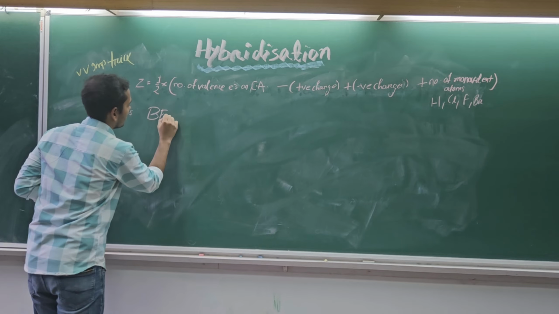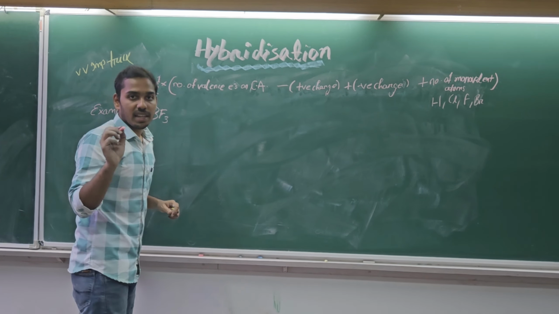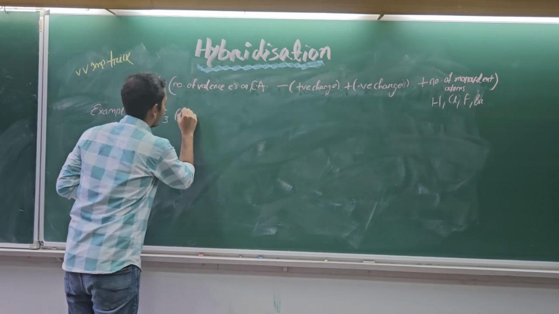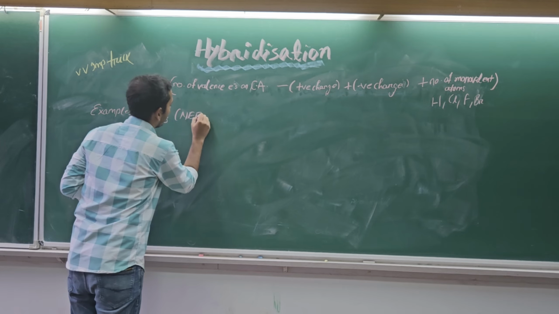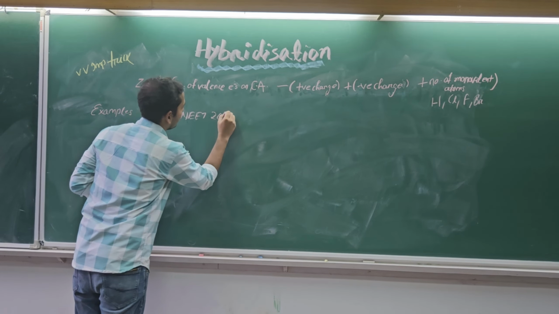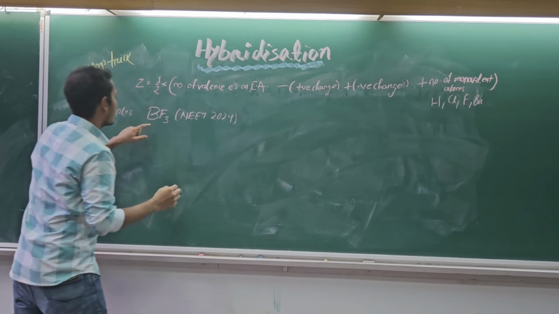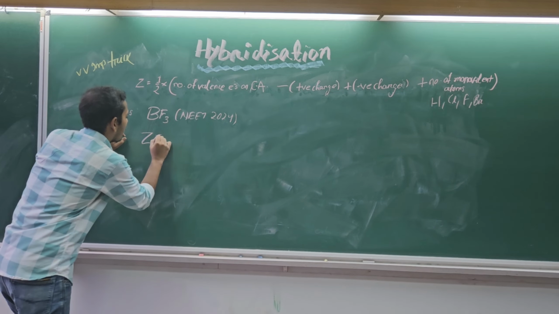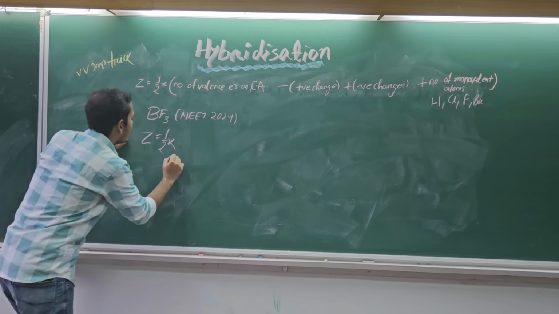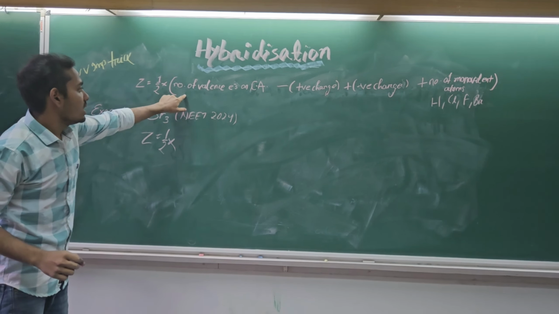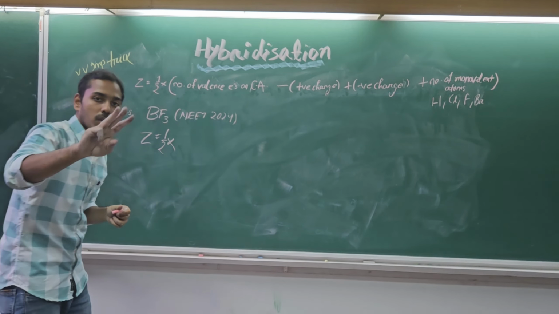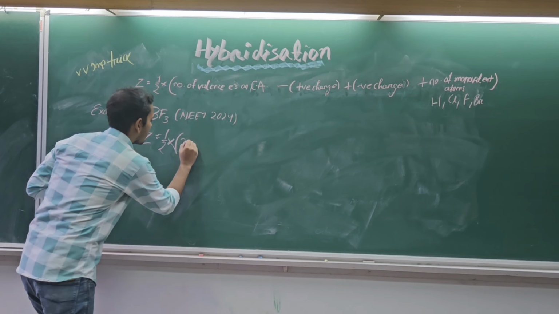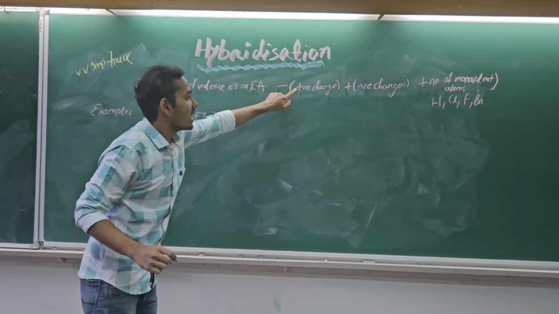Okay, so let me take a few examples. BF3. This was asked in NEET 2024. In case of BF3, half times, boron has the number of valence electrons equal to 3. So 3 minus any positive charge.